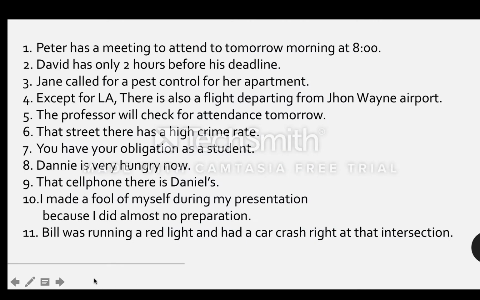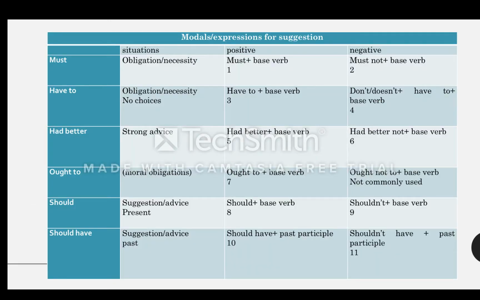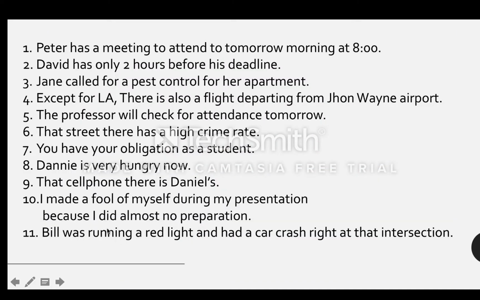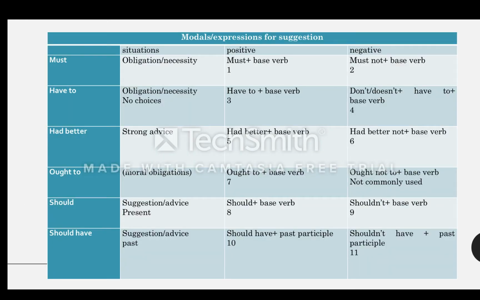Now the 10th, I made a fool of myself during my presentation because I did almost no preparation. Oops, embarrassed. Yeah, I should have prepared more for the presentation. Now, the last one. Bill was running a red light and had a car crash right at that intersection. Yeah, he shouldn't have run the red light.